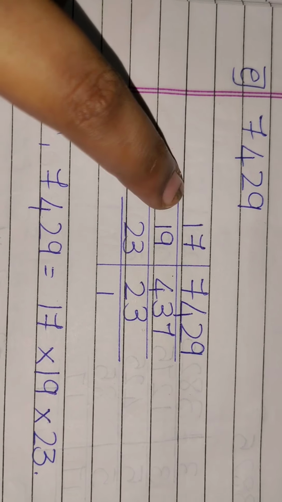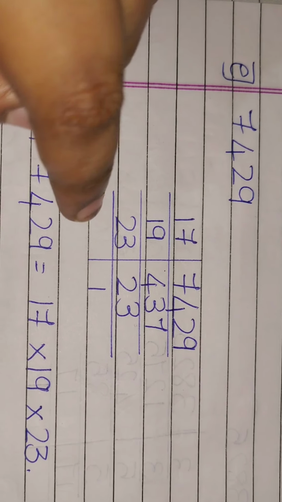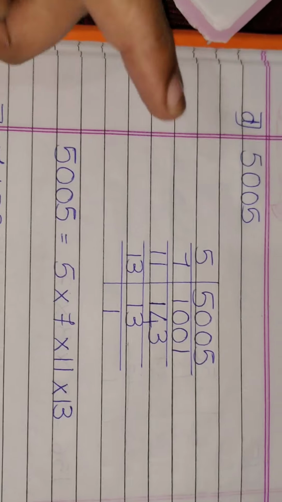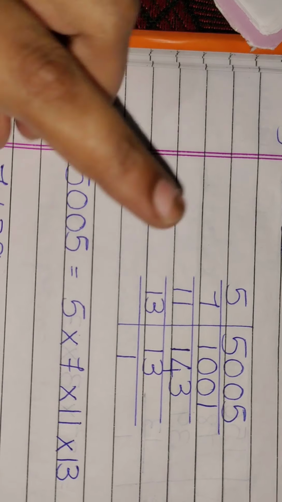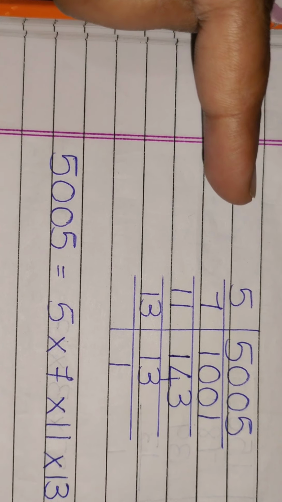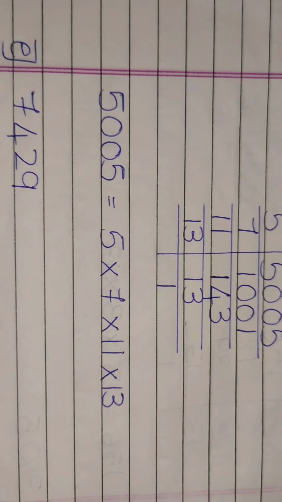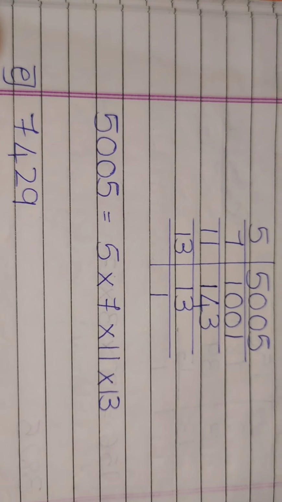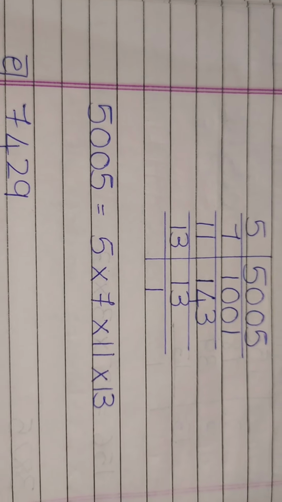7429 is equal to 17 into 19 into 23. These are all prime numbers. I hope you all are observing that. These all are prime numbers. Sorry for getting stuck in between. These are all prime numbers. I hope you all are able to see, and you can differentiate the difference between prime numbers as well as composite numbers.